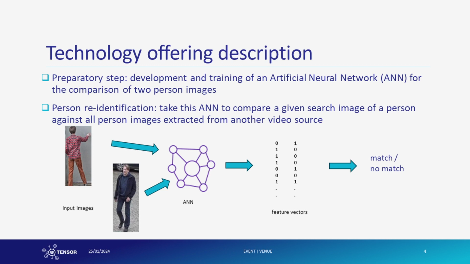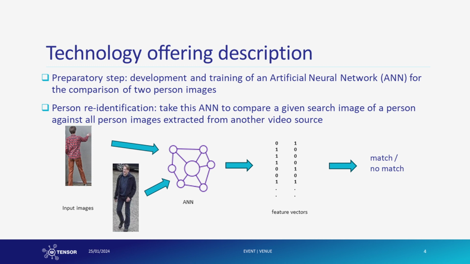In our project TENSOR, we initiated our approach to person re-identification by creating a base artificial neural network model. We progressively refined this foundational model and substantially augmented our training dataset. Critical to the training phase is the distinct isolation of individuals from their backgrounds. Prior to utilizing the neural network, we need to extract individual images from the videos in question, which is achieved using a person detector. We also require a reference image of the suspect for comparison with these images.